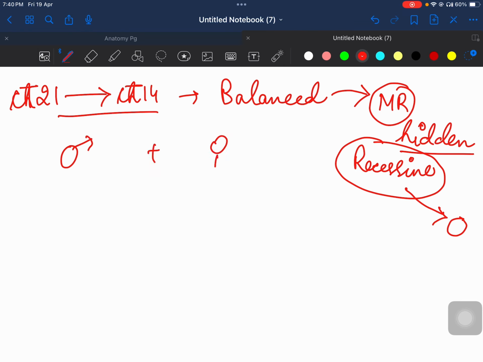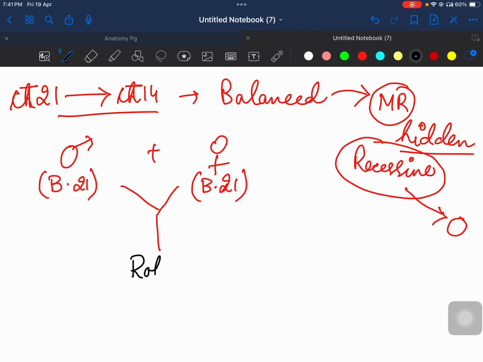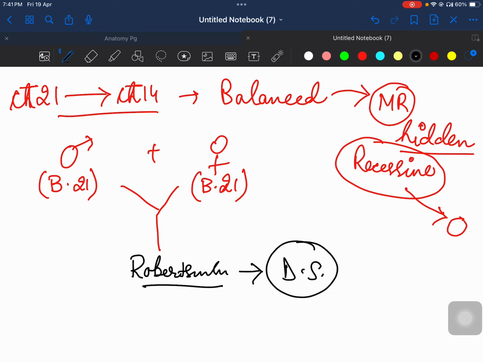अब मान लो a mother and a father, both the couple, they are married, and father is also having balanced translocation of chromosome 21, and mother is also having balanced translocation of chromosome 21. So 21 and 14 के बीच balanced translocation था mother में, father में. Then the progeny which will be born will have Robertsonian translocation. So this baby will have unbalanced translocation and this baby will have Down's syndrome. So this occurs in 4% of the individuals. So I hope you have got it.